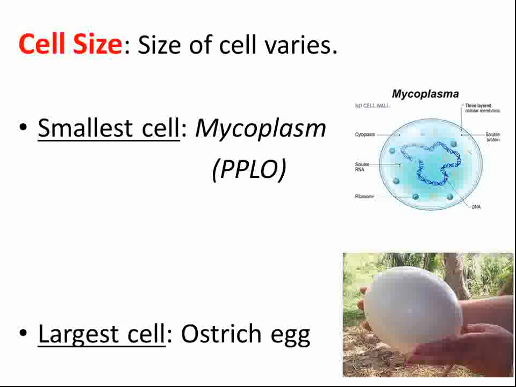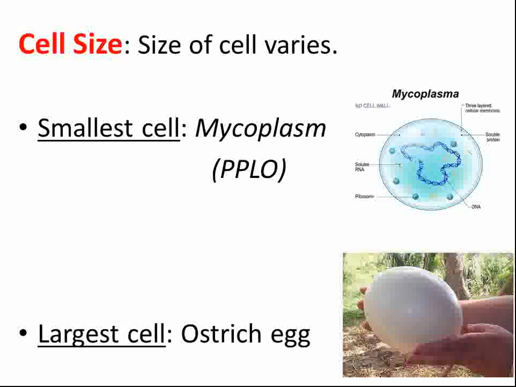Now the next topic is cell size. How the size of the cell varies. The size of the cell varies from organism to organism. The smallest cell known is mycoplasma. It is the smallest cell known. And what is the other name of mycoplasma? It is PPLO, that is pleuropneumonia-like organism. It is the very smallest, and you can see the diagram also. It is a very small cell.